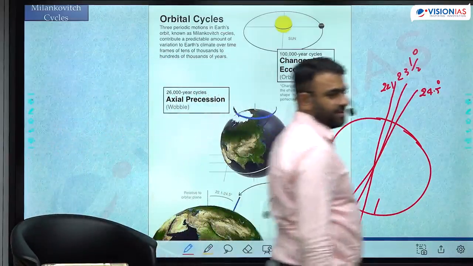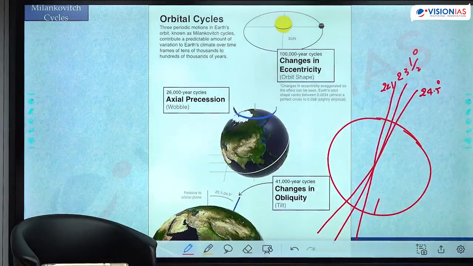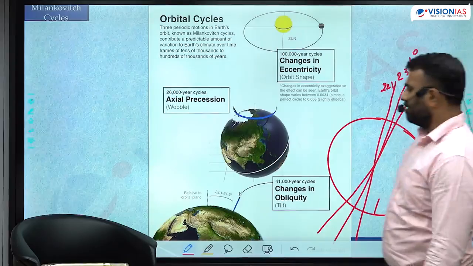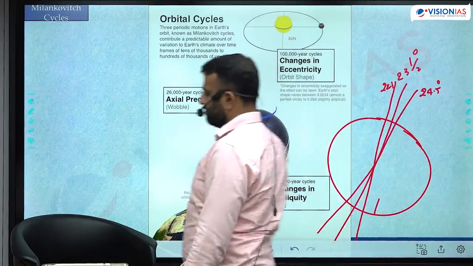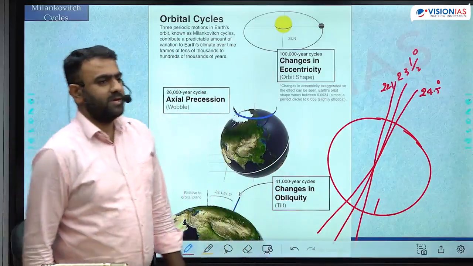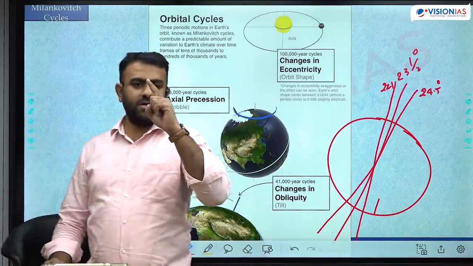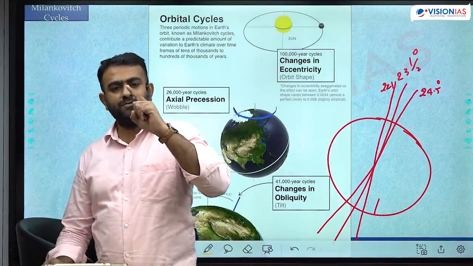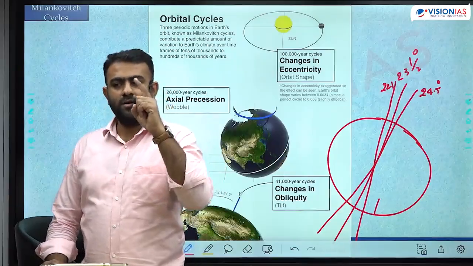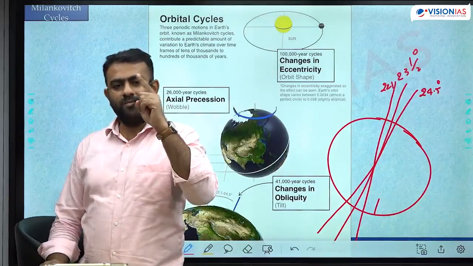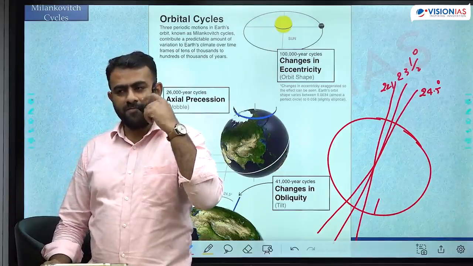It happens over a long period of time. Earth's axial tilt is not fixed. It varies from the maximum of 24.5 to a minimum of 22.1. It keeps moving between these. Okay, so like this. If this is 23.5, it goes up to 24.5 and comes back to 22.1. 24.5, 22.1. Right now it is in the middle, at 23.5.